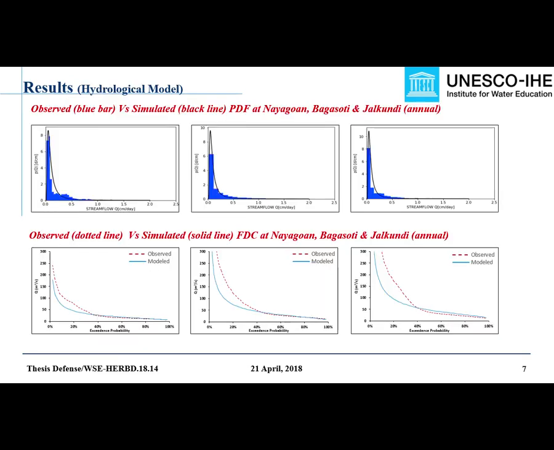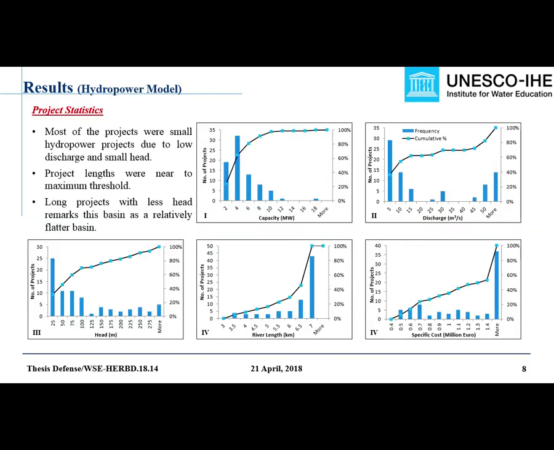This is the result of the hydrological model, and from this figure we can see that the model is pretty able to capture the portion of the flow duration curve corresponding to higher exceedance probability. Since this portion is more important to determine the design discharge of an ROR hydropower project, we decided to use this result, and we created a discharge raster storing a discharge value corresponding to 40% exceedance probability as an input to the hydropower model. After creating the discharge raster using the hydrological model, power potential assessment was done using the hydropower model.